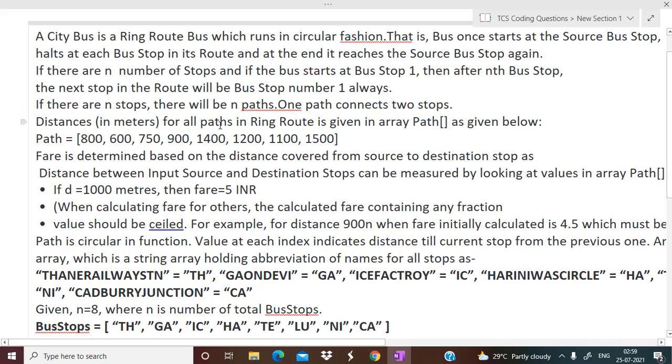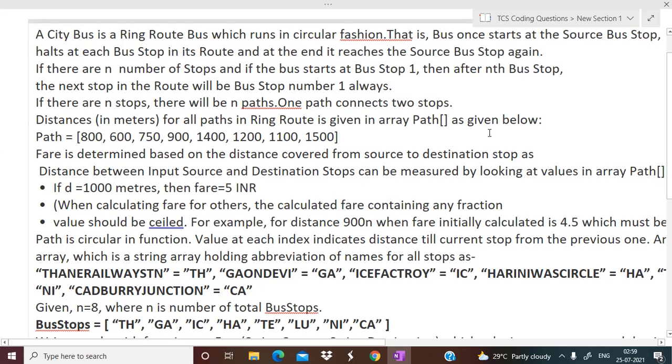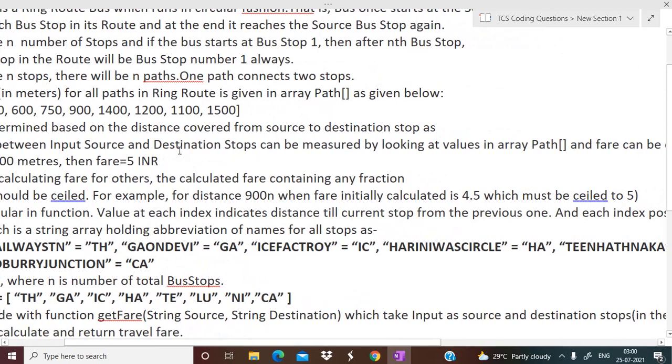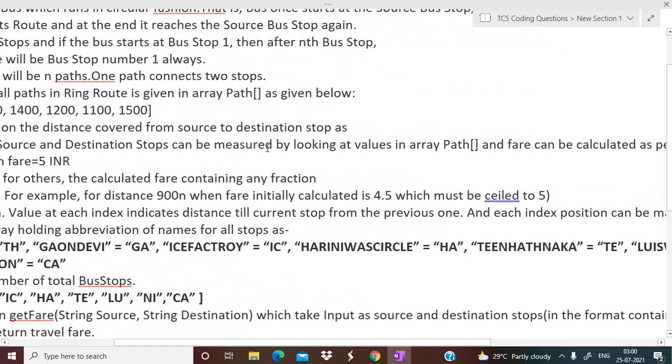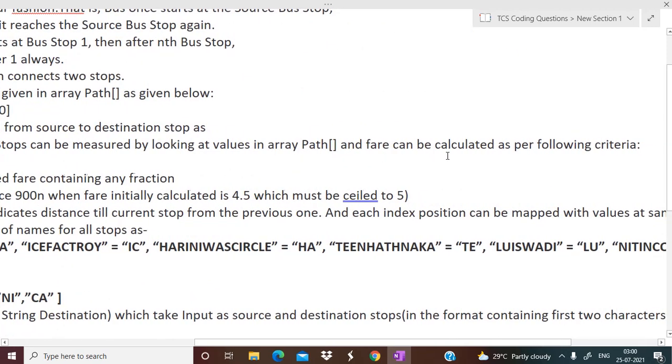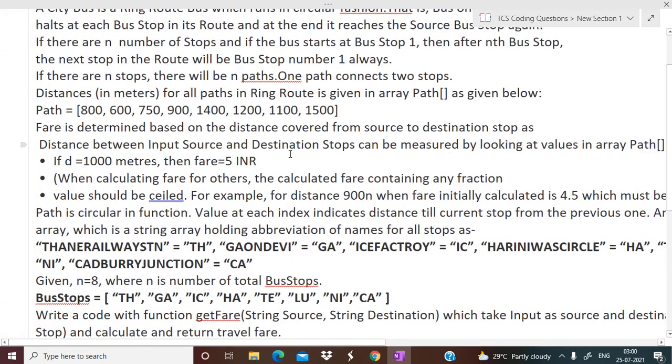Distances in meters for all paths in the ring route are given in the array path as given below. So you have an array path given to you, which consists of the distance for all the paths in the ring route. Fare is determined based on the distance covered from source to destination stop S. The distance between input source and destination stops can be measured by looking at the values in array path, and fare can be calculated as per the following criteria.